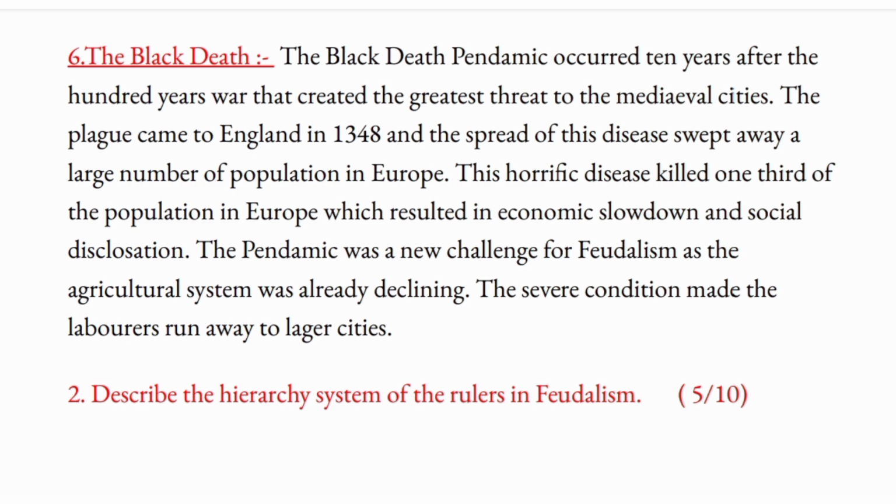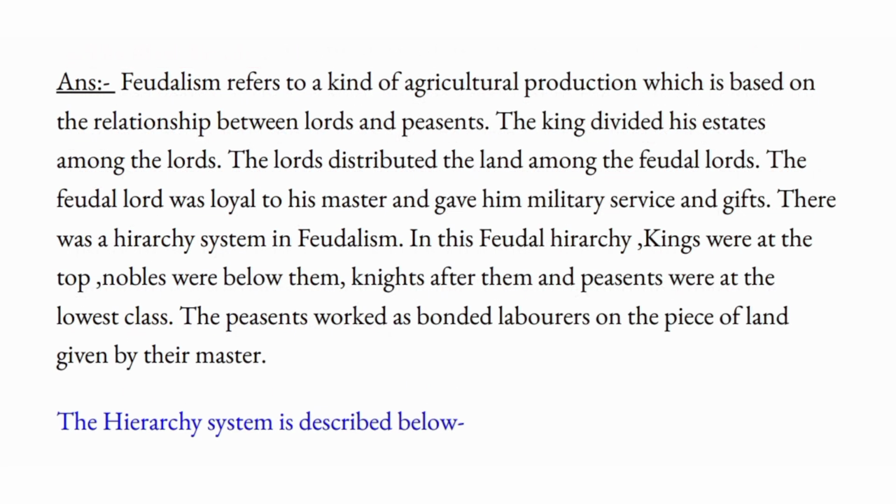Describe the hierarchy system of the rulers in feudalism. 5 or 10 marks. Feudalism refers to a kind of agricultural production which is based on the relationship between lords and peasants. The king divided his estates among the lords. The lords distributed the land among the feudal lords. The feudal lord was loyal to his master and gave him military service and gifts.